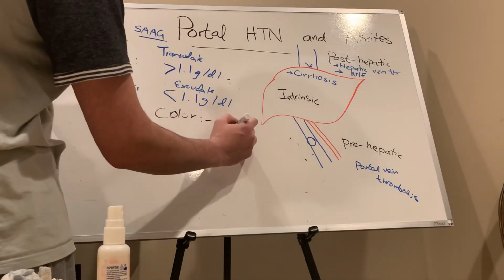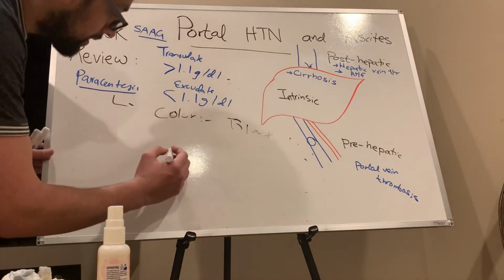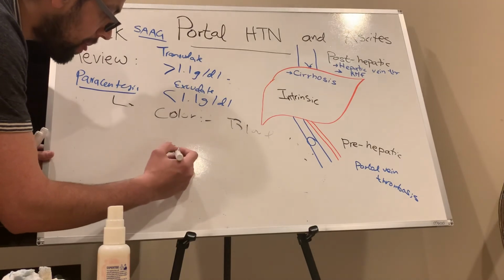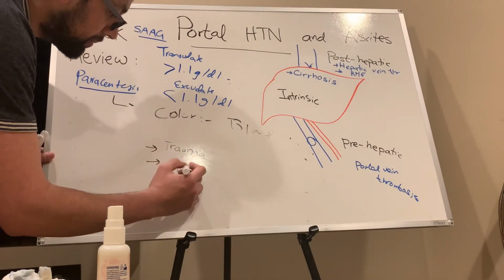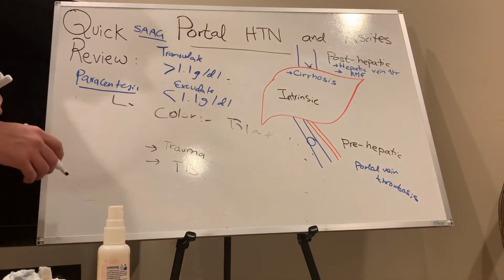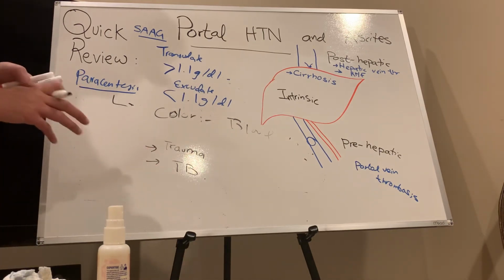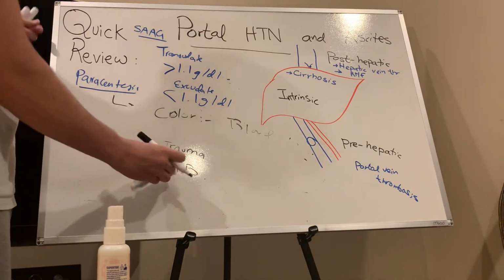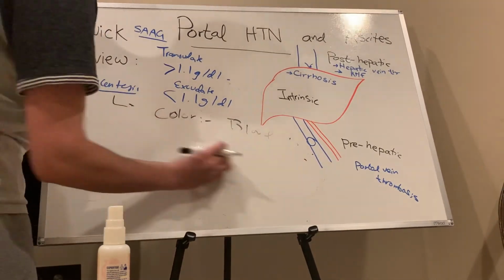Trauma? Yes. If it is bloody, alright, it's trauma. Could be TB. Yeah, TB. So these are the most likely. And then maybe even cancer, I guess? Malignancy? Yeah. So yeah, I think those colors.